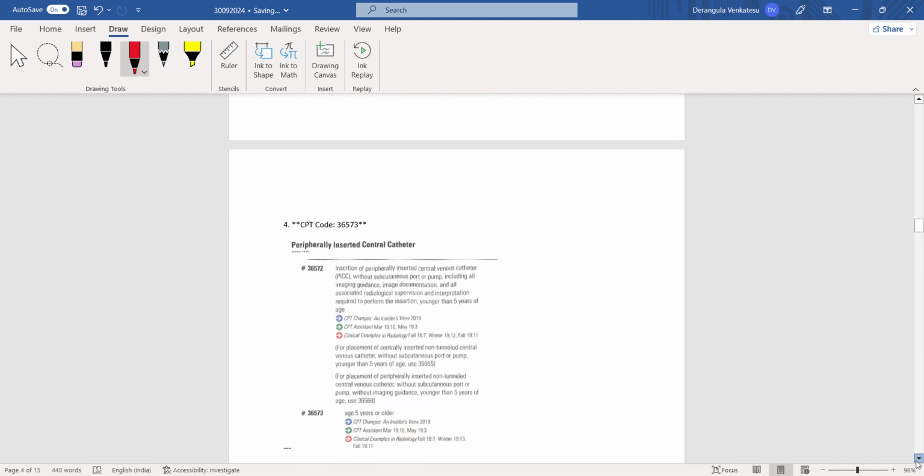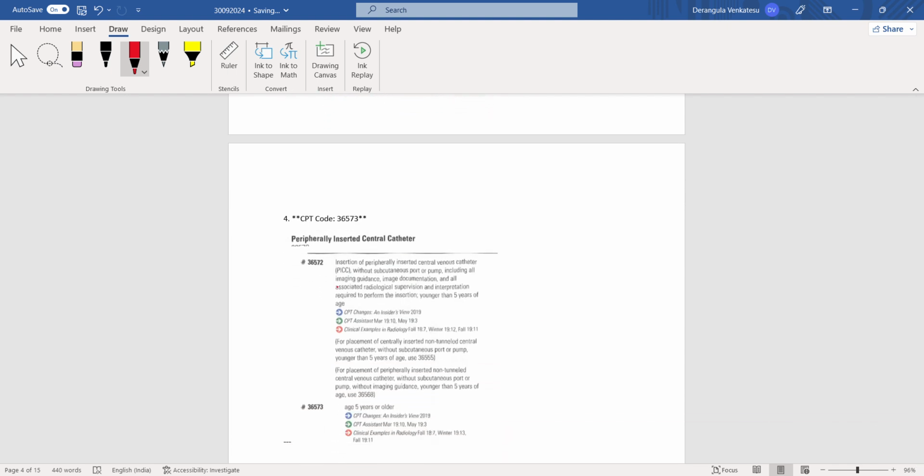And next question they asked on peripherally inserted central venous catheters. They asked on central venous catheters and they asked about age 5 years or older than that. Insertion of peripherally inserted central venous catheter without subcutaneous port or pump, including all imaging guidance, image documentation, and all associated radiological supervision and interpretation required to perform the insertion.